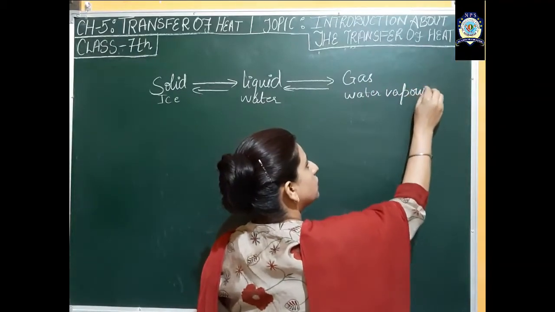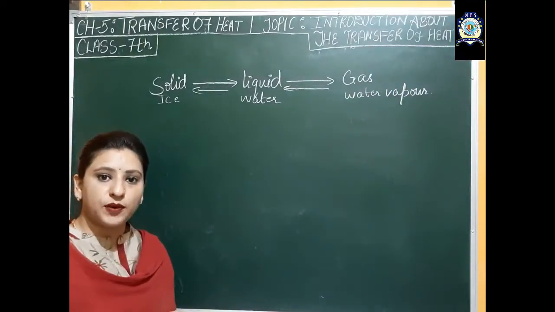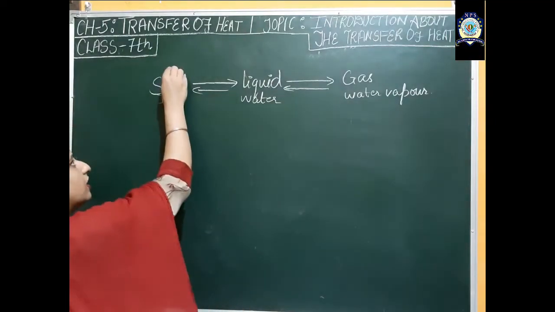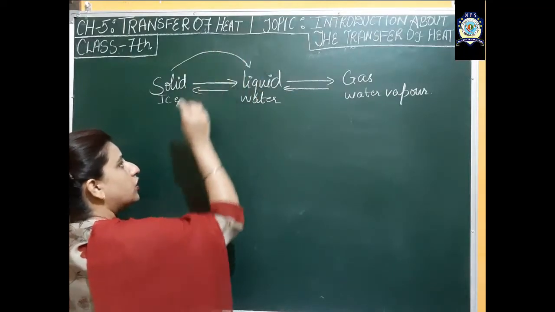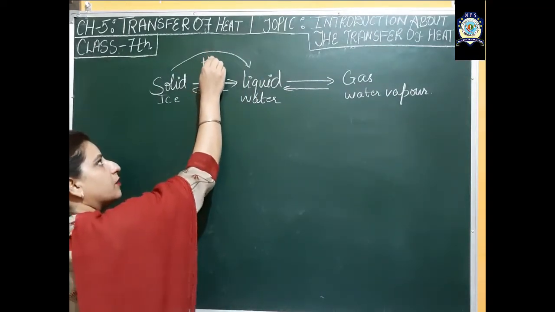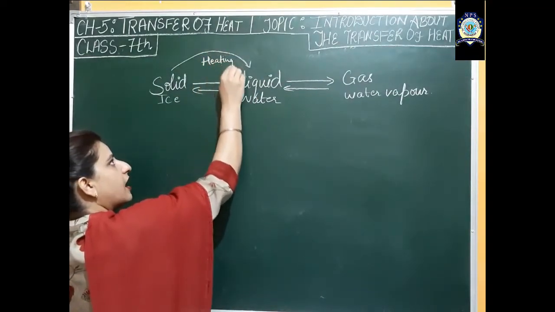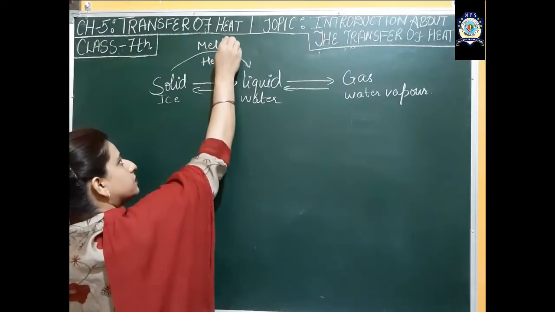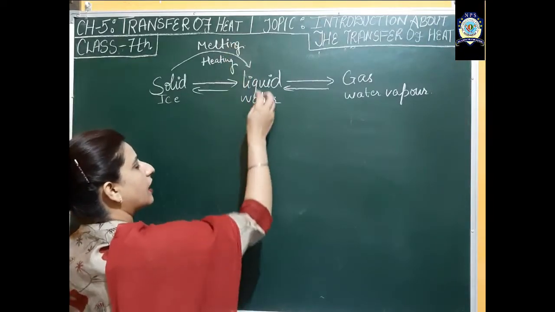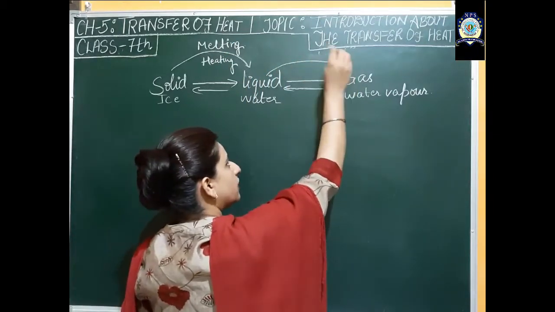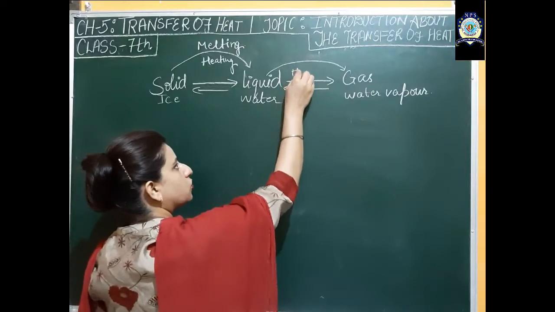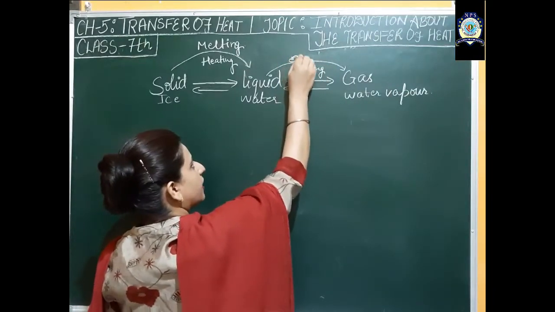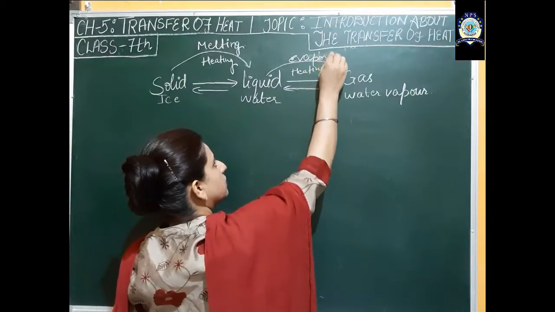Here also the change of state takes place by gaining heat and by losing heat. If I want to change solid to liquid, then the process of heating takes place, and this process is called melting. Again, if liquid changes into gas, this process is also due to heating, and this process is called evaporation.